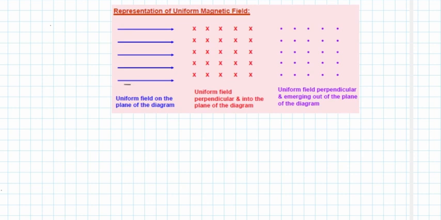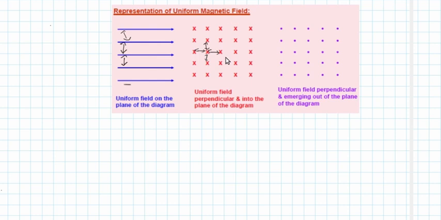Then how will we represent a uniform magnetic field? We have already come across some cases of uniform magnetic field where the magnetic field was drawn like this. That means several parallel lines with equal distance will form a uniform magnetic field. Here you can see the distance of separation is always equal between different lines, and this is another way of representing a uniform magnetic field.